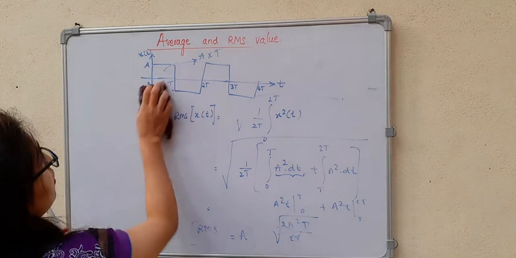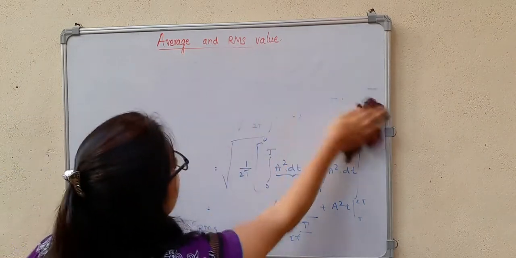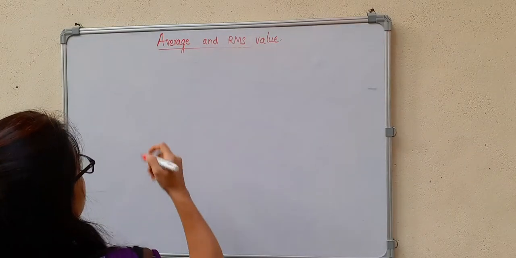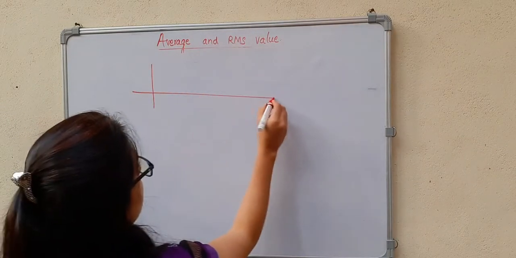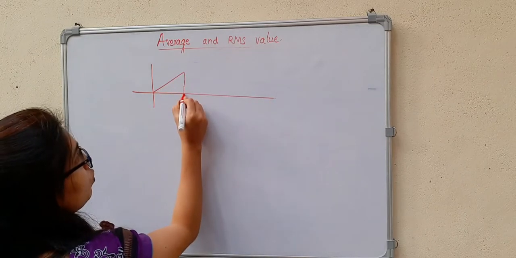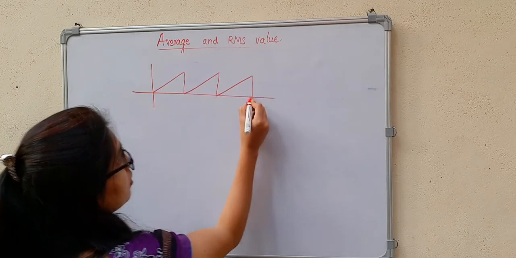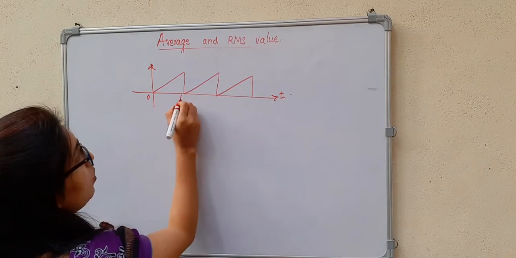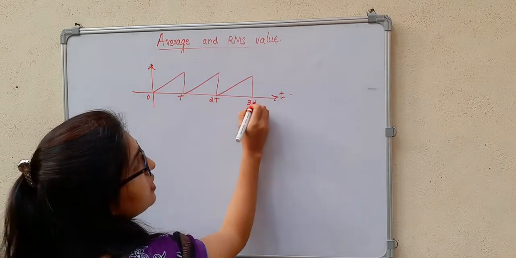Let us take a triangular wave. Or let me consider a sawtooth wave now. Okay, sawtooth wave. So 0, T, 2T, this is 3T.